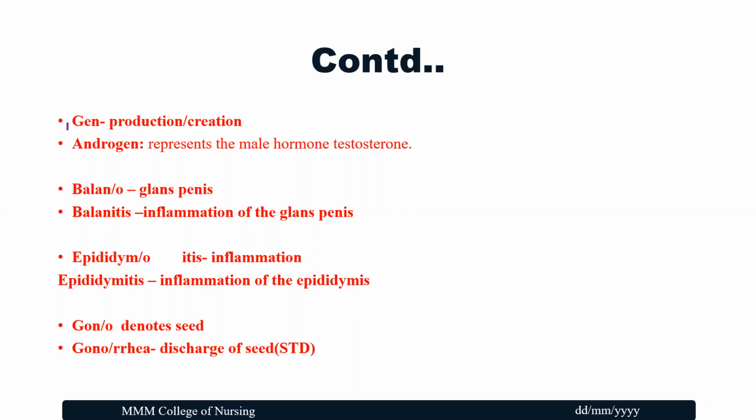Gen means production. So the root word is androgen. Androgen represents the male hormone testosterone. This is also related to the word genesis, that is production or creation. So in androgen, there is a hormone which is being secreted and it represents the hormone testosterone.